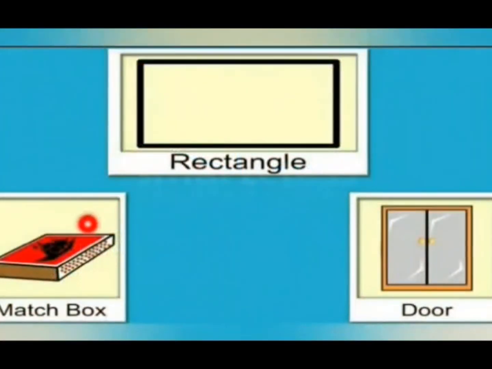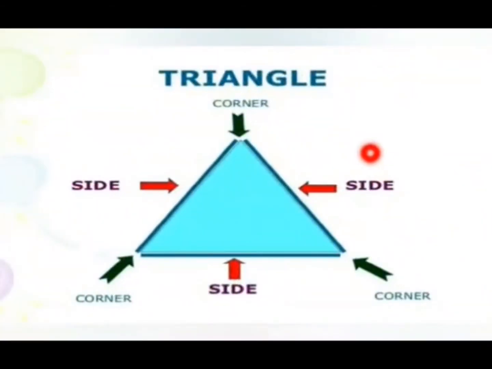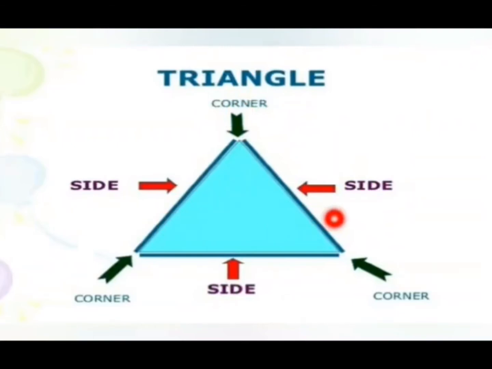Children, these are the examples of rectangle, matchbox and door. The next, what we are going to see? Yes, triangle. From the name tri, you can see you have 3 lines. Right, children? So, how many sides does a triangle have?